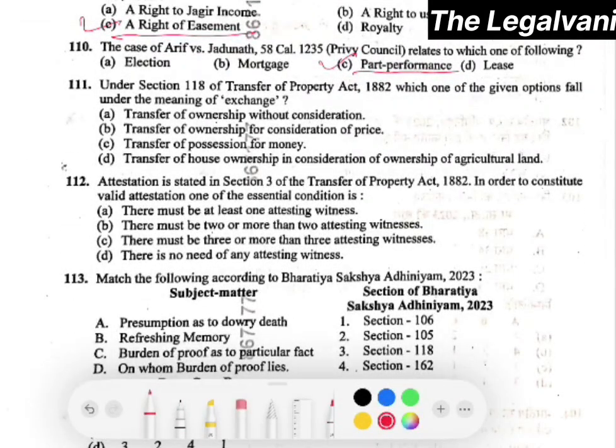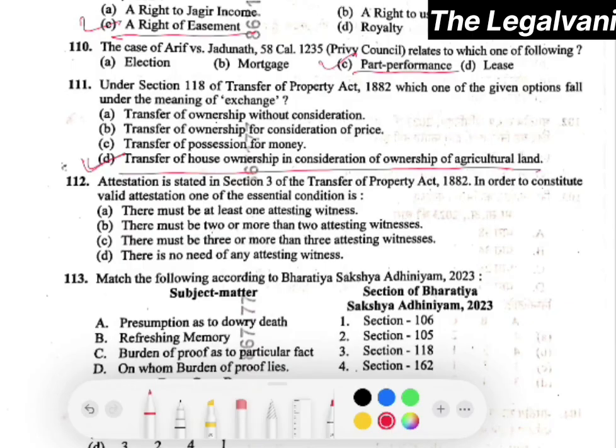Under section 118 of TPA, which one of the given options falls under the meaning of exchange? The right answer would be option number D, that is transfer of house ownership and consideration of ownership of agricultural land. Right? Question number 112.